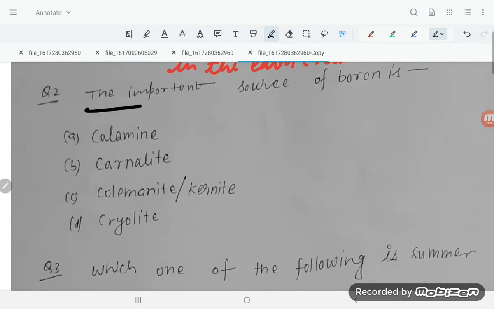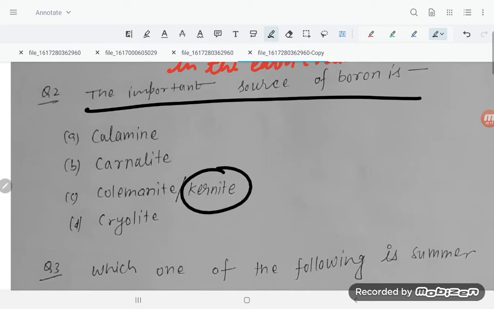The important source of boron is kernite, students. Kernite is the most important source of boron. The other options are not sources of boron. The formula for kernite is Na2B4O7.4H2O.